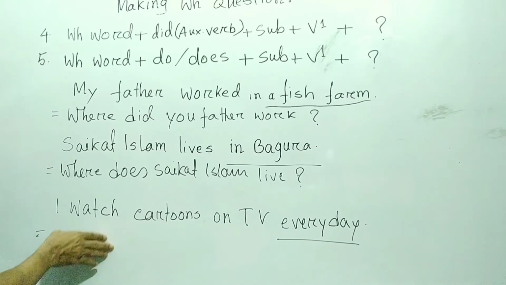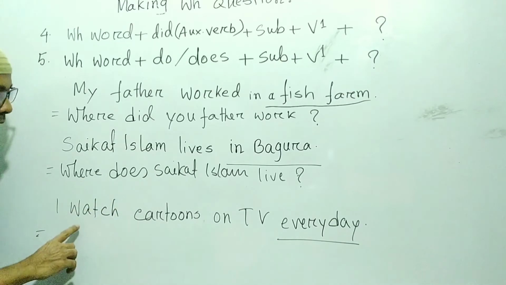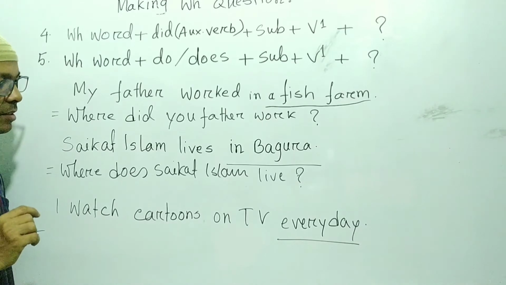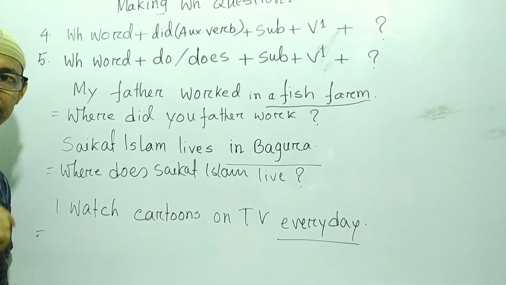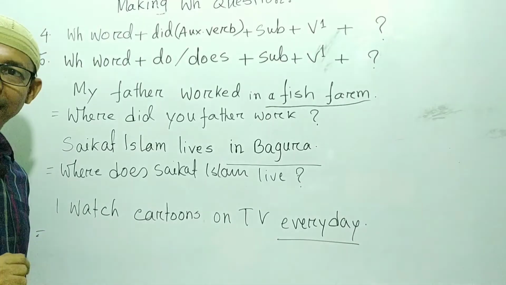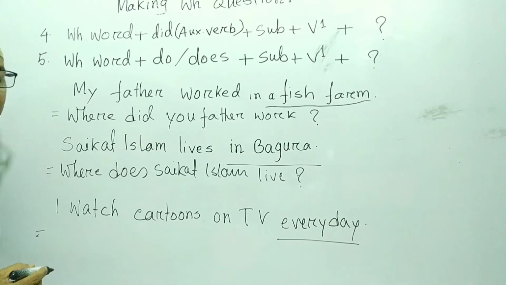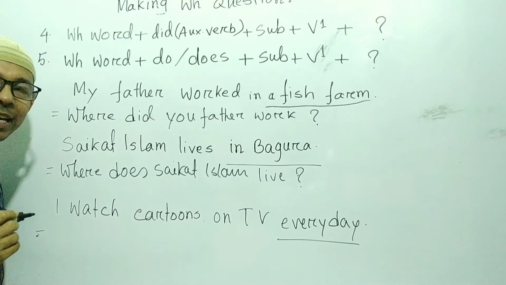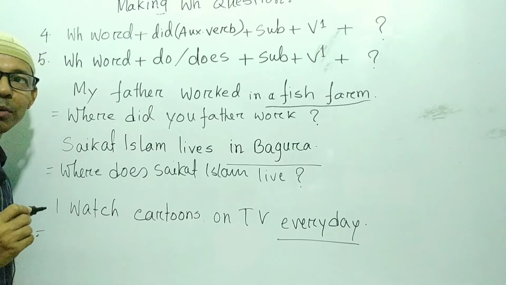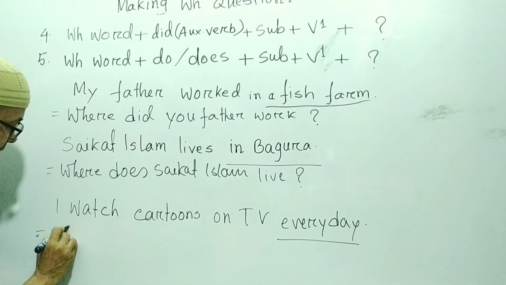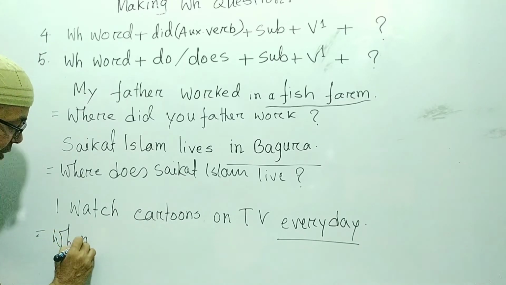Okay. Now the third one. I watch cartoons on TV every day. Okay. So look at the underlined word. The underlined word is every day. It indicates time, and we know that if the underlined word indicates time, the WH word will be when. So write here, when.